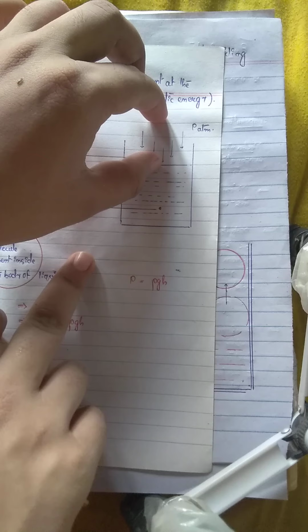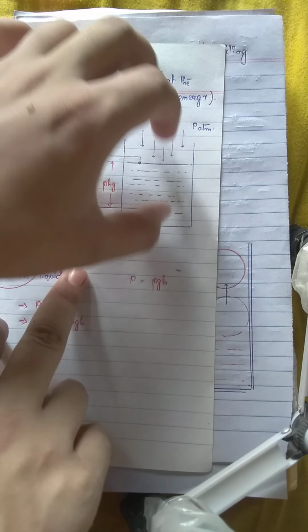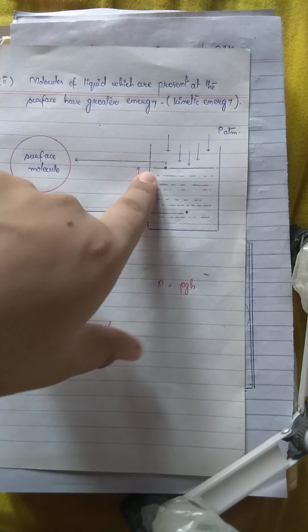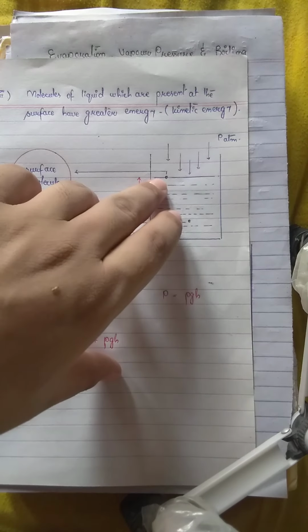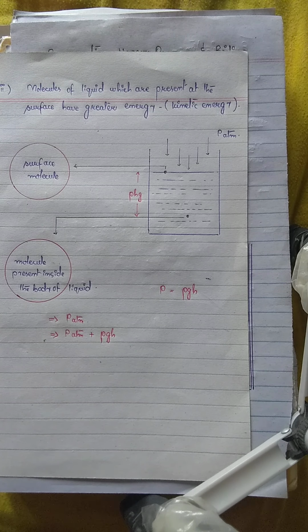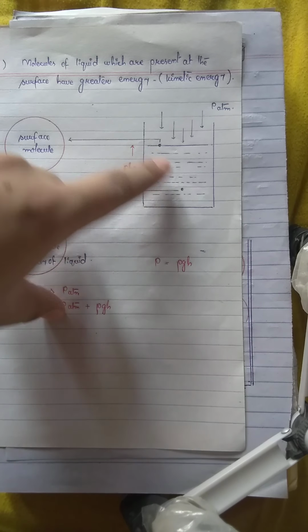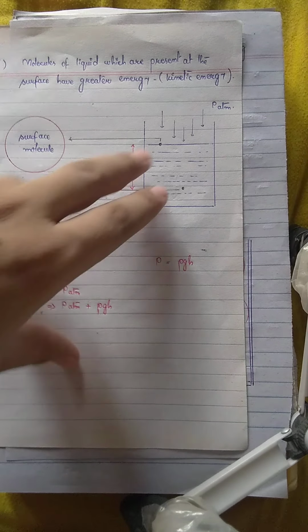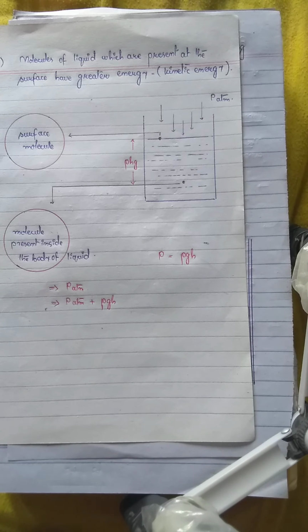That's why this molecule is under higher pressure, and the molecule at the surface is at lower pressure. Since it is at lower pressure, it has more ease of flow and can move more easily. So the surface molecule possesses a greater amount of kinetic energy, whereas the molecules inside cannot move as easily, so they have a low amount of kinetic energy as compared to the surface molecule.